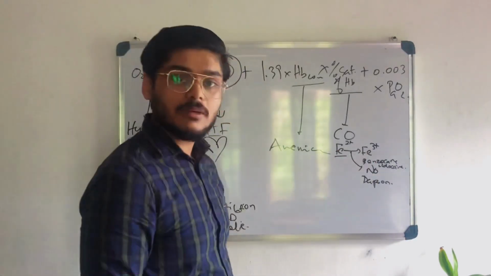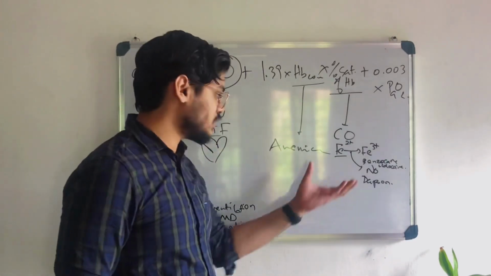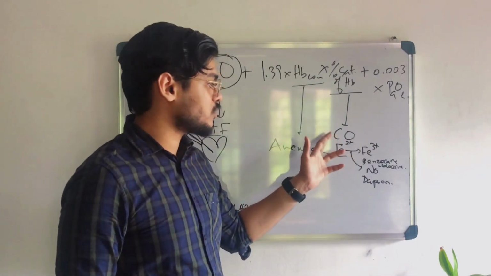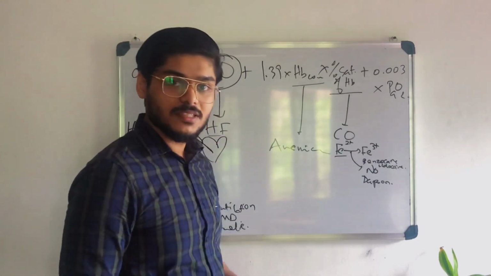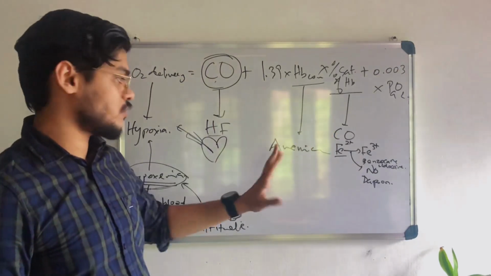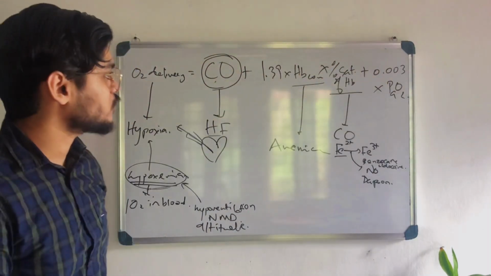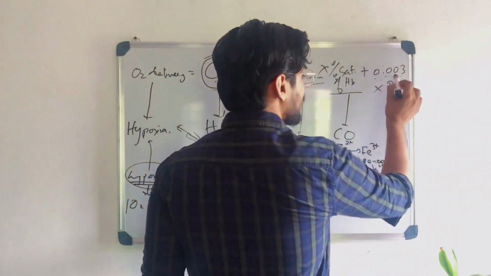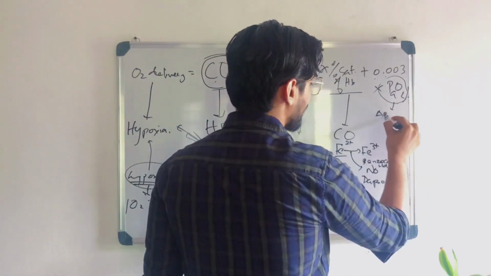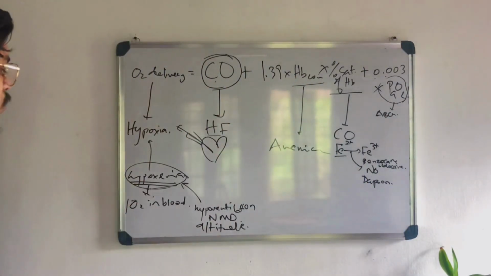And what is the treatment method? Methylene blue. Methemoglobinemia, treatment method? Methylene blue. And what is the symptom? Chocolate colored blood. Understand? And in carbon monoxide poisoning, what is it? Cherry red lips. Understand? And this cannot be diagnosed by pulse oximeter. We have learned that. But percent saturation of hemoglobin is actually calculated by pulse oximeter. This is 0.003 times PaO2. PaO2 is calculated by ABG. Okay, so we have learned each of the pathological conditions.